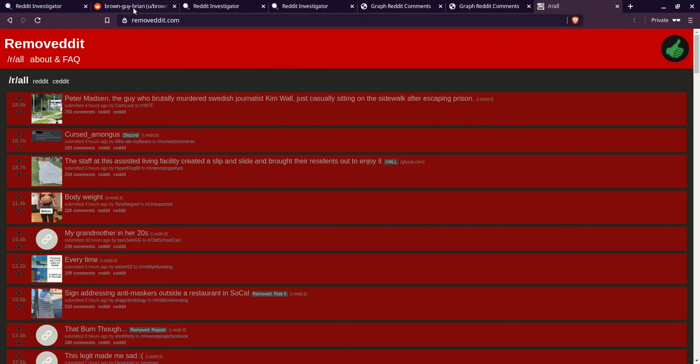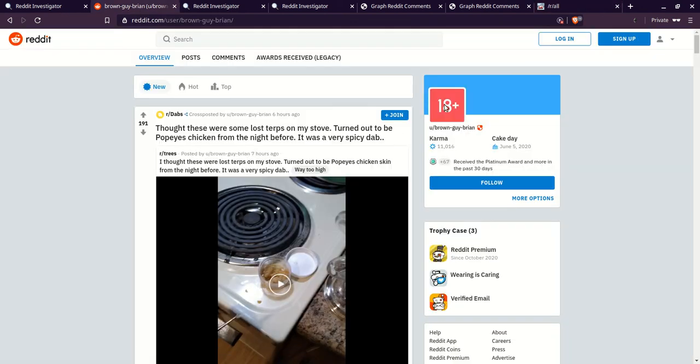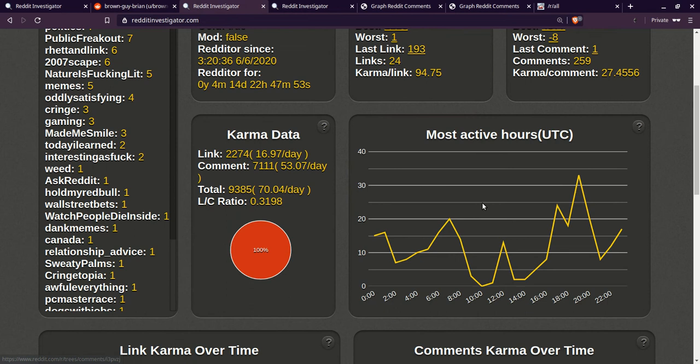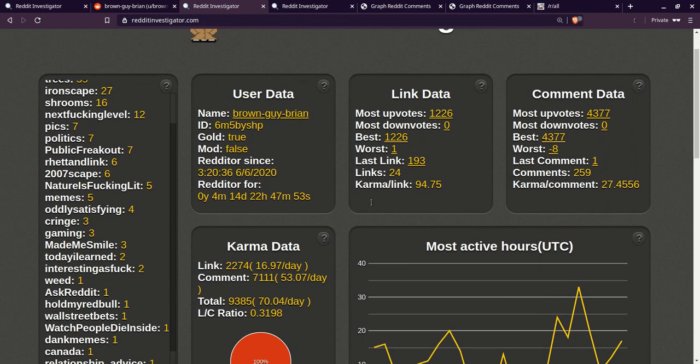In addition to this, normally if Brown Guy Brian had a picture or a banner, we could do a reverse image search or look for potential links, such as linked Twitter accounts, to get a better idea of who he is. But this is a very good tool for seeing someone's patterns in terms of social media behavior, the type of content they're consuming, and where they might be. So I think this is very useful information.